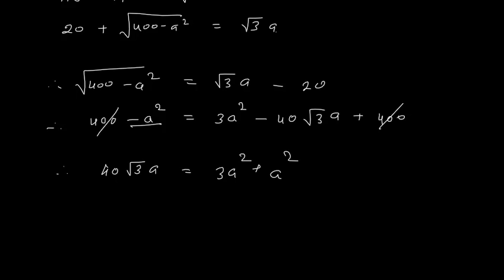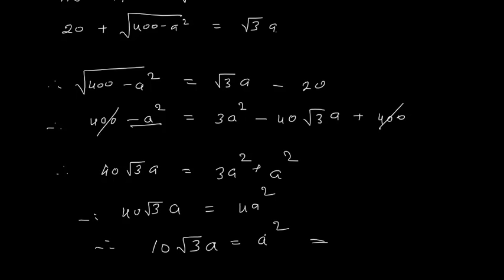So that gives me 40 root 3 times A is equal to 4A square. So therefore I have 10 root 3 A is equal to A square. So this gives me the value of A as 10 root 3. Value of A will be 10 root 3 or value of A will be 0, but value of A is 0, not possible. So the value of A is 10 root 3.